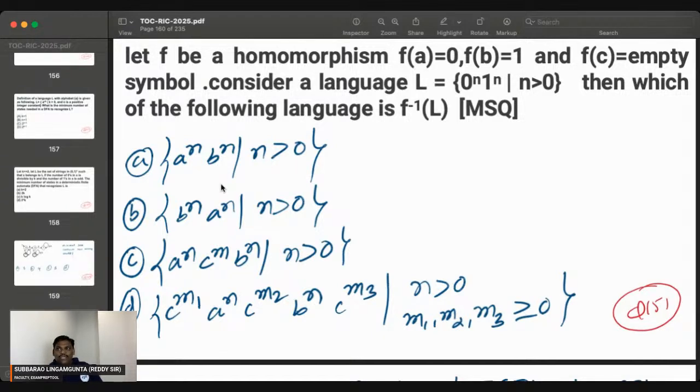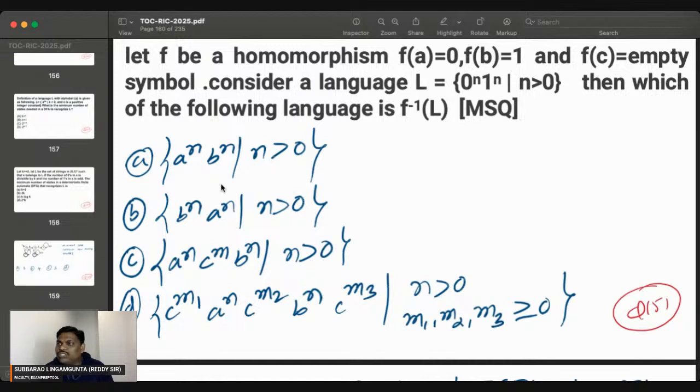You may be confused; actually, I could have written the empty string. It's something like epsilon. f of c is equal to the empty string. Try to understand, everyone. f of a is equal to 0 means f inverse of 0 is a. f of b is equal to 1 means f inverse of 1 is b. f of c is equal to epsilon means f inverse of epsilon is c.